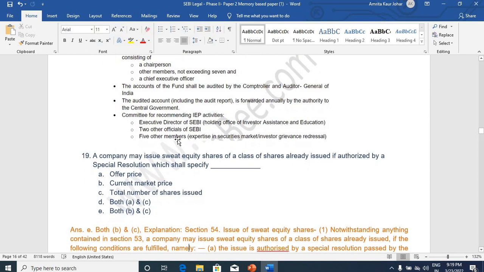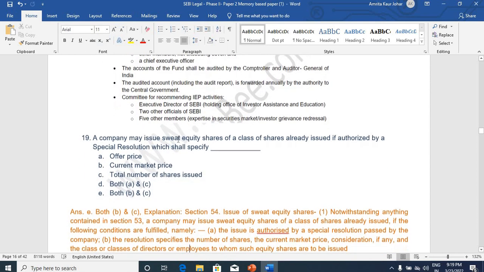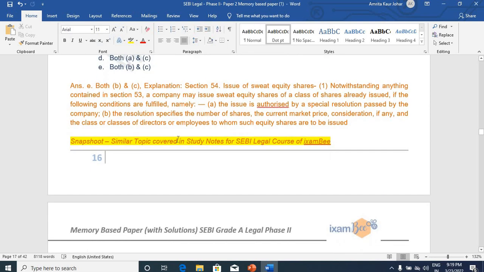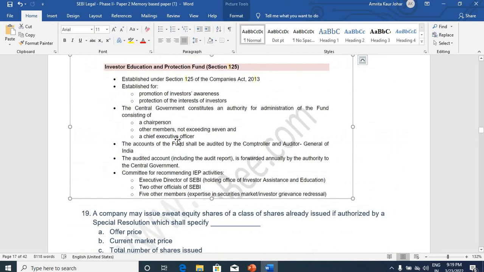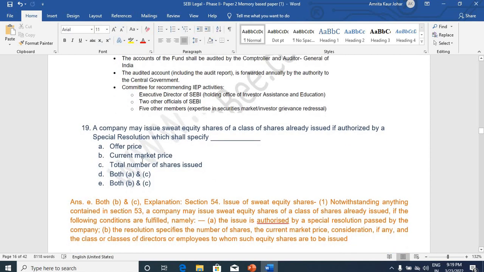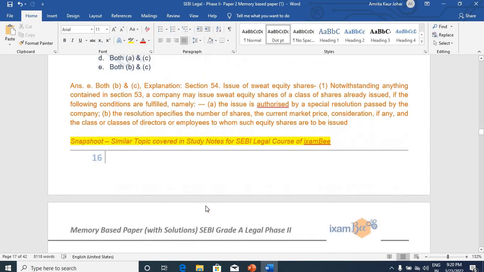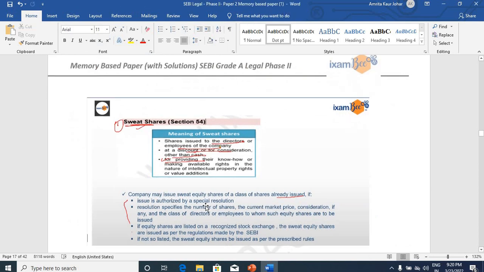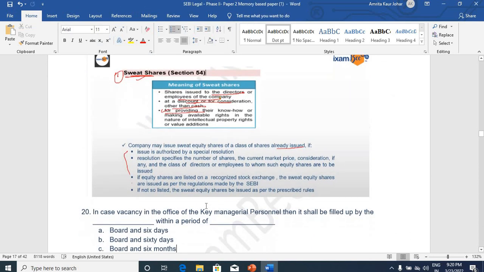Company may issue sweat equity shares of a class of shares already issued if authorized by a special resolution, which shall specify, and the correct option is both B as well as C. Current market price, total number of shares that are issued. Both will be specified. This is from section 54, issue of sweat equity shares. A similar topic was also covered in the study notes of ixamBee material.